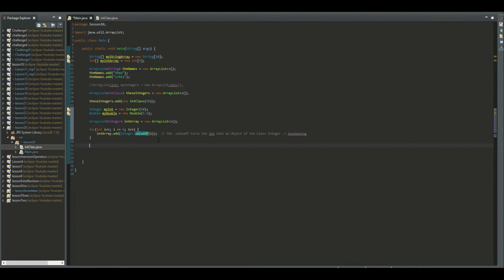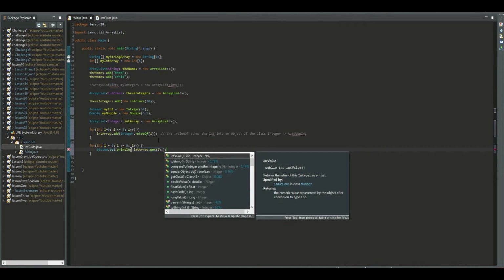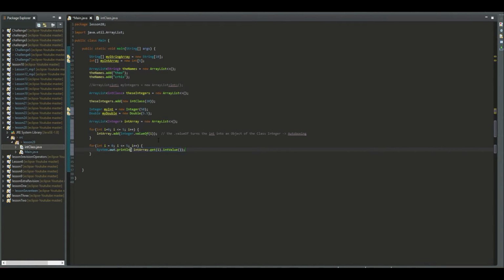And then to print them back, you can also use a for loop here. Let's use the same for this one, and let's say System.out.println, then intArray, and then in order to get them, you use get, and then you need the intValue.